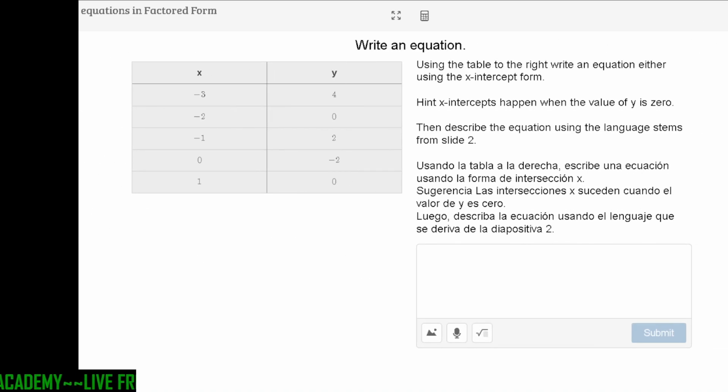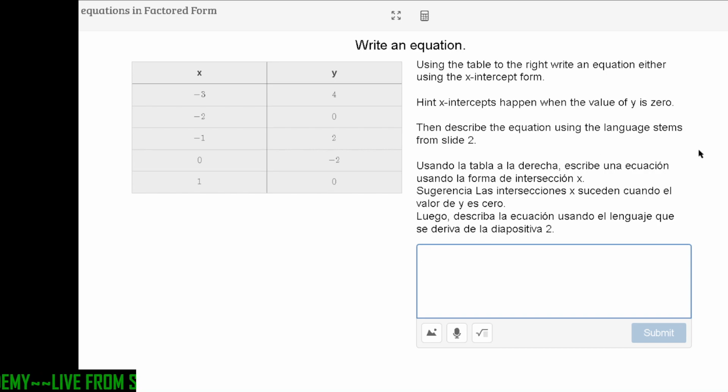And for the last one, it says write an equation. Using the table to the right, or to the left it should say, write an equation using the x-intercept form. So again, we can use these tables, and I notice, hey, I can check some of these points, that way I plug it in, but mainly too, if I look at these points, I notice, hey, it's wherever y equals 0.